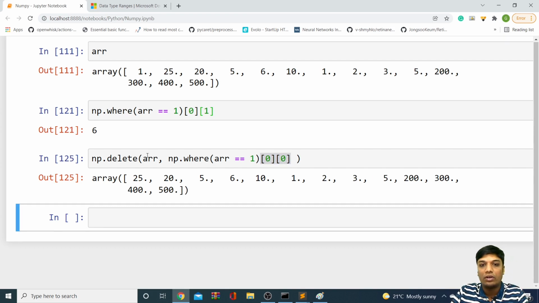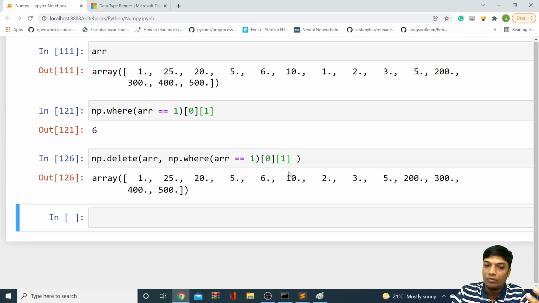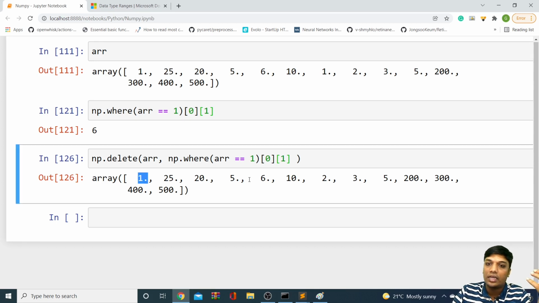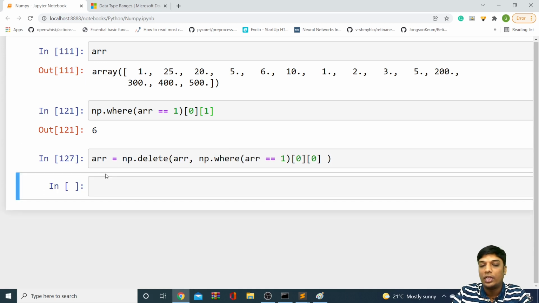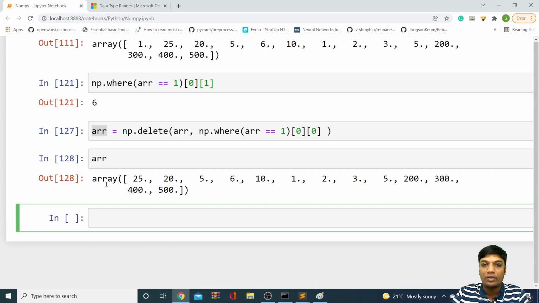Only the first occurrence of 1 got removed; the second occurrence of 1 is as it is. For example, if you want to remove the second occurrence of 1, then the first occurrence stays as it is and the second occurrence is removed, because I'm giving 1 here. So depending upon your requirement, you can give 1 or 0. Like that, you can also remove an element based on the value using the np.delete function.